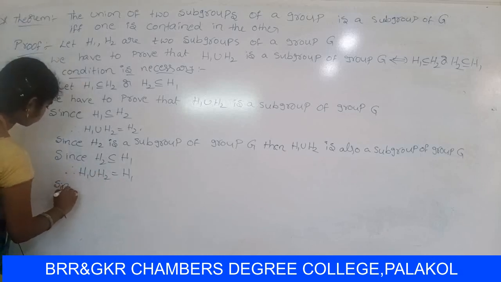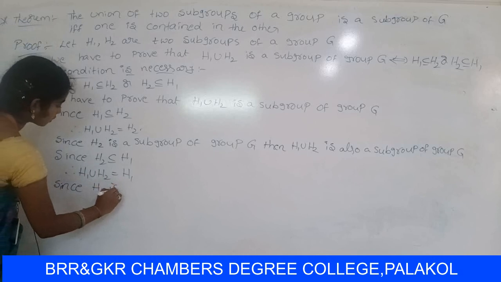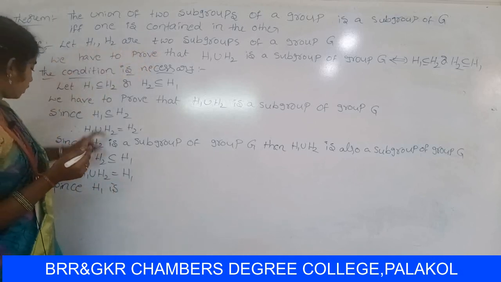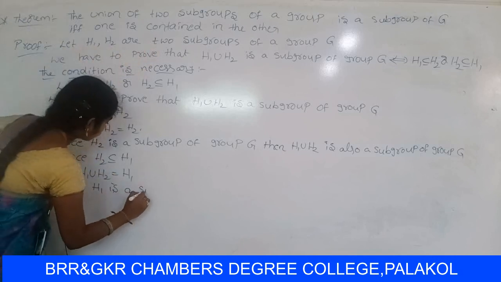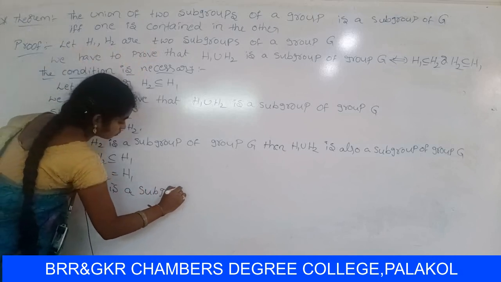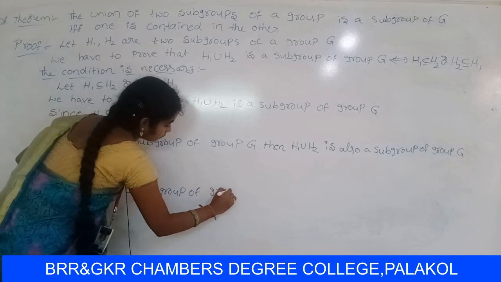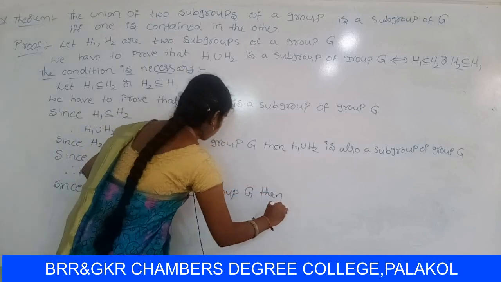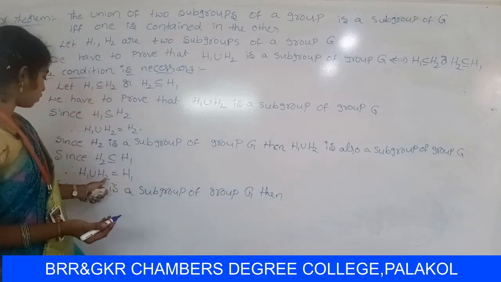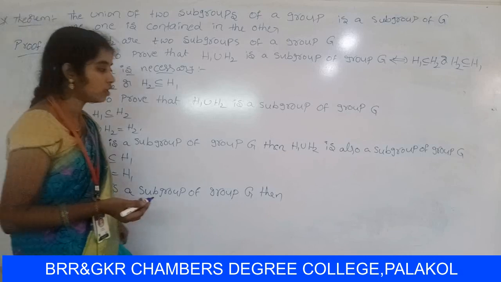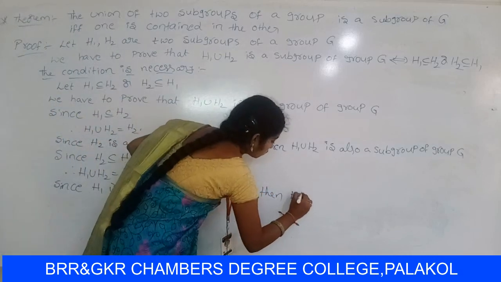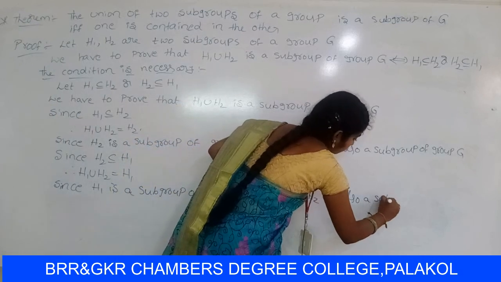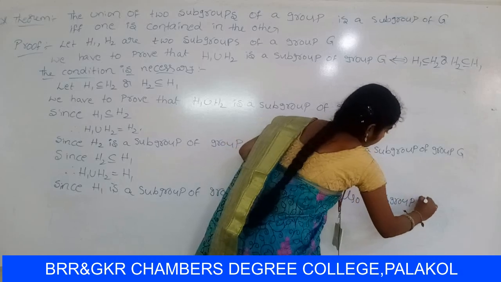Since it is already given that H1 and H2 are two subgroups of group Z, H1 is a subgroup of group Z. So H1 union H2 is also a subgroup of group Z.